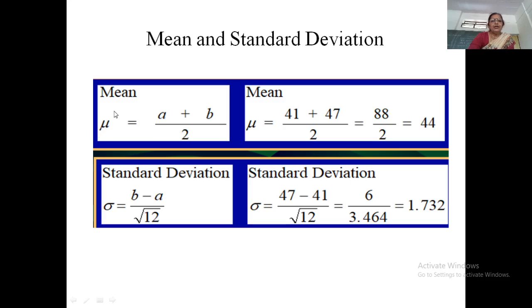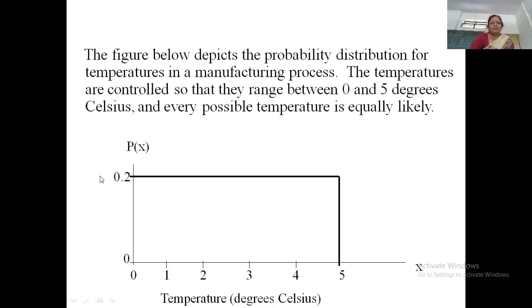Now we can find the mean of the uniform distribution as (a plus b) by 2, which is equal to 88 by 2, which is 44, and the standard deviation is (b minus a) upon root 12, which is 1.732.